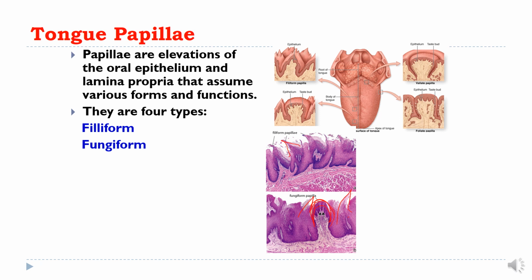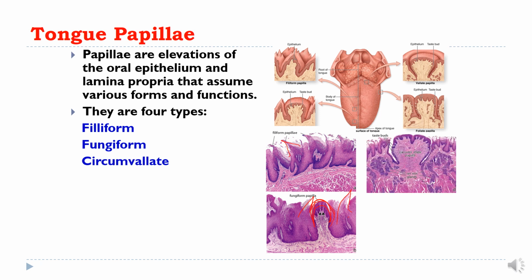meaning mushroom shaped. Then the circumvallate papillae. Here you can see the difference. There is a trench all round the circumvallate papilla. You can see that the filiform papillae and the fungiform papillae do not have such a trench, but the circumvallate papilla has a trench around it.